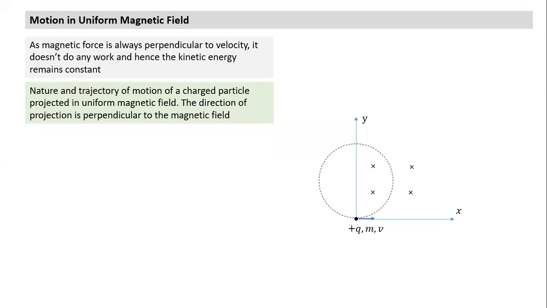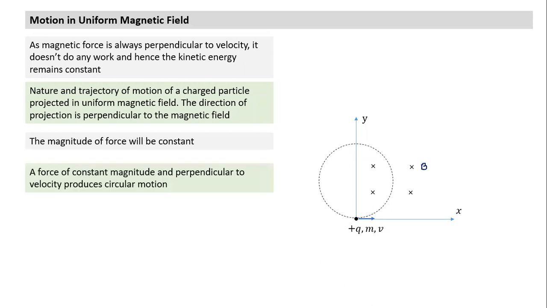Let's find out if it moves in a circular path. These are the parameters given. Magnetic field is B. Q is the positive charge, this is the mass, this is the velocity, and this is the speed also, you can say. So it will keep moving in a circular path at a constant speed. How do we find radius? Magnetic force will be constant. The force of constant magnitude and perpendicular to velocity produces circular motion.